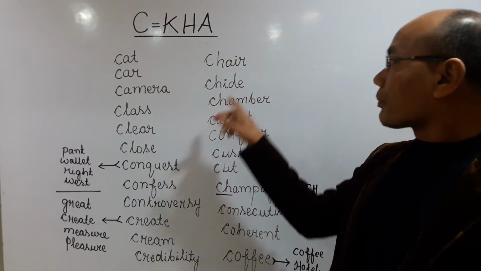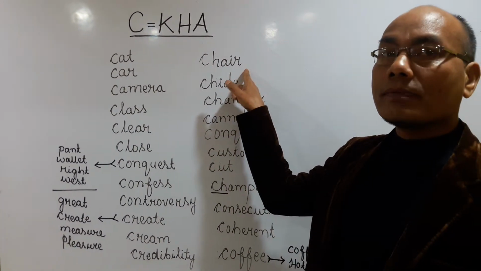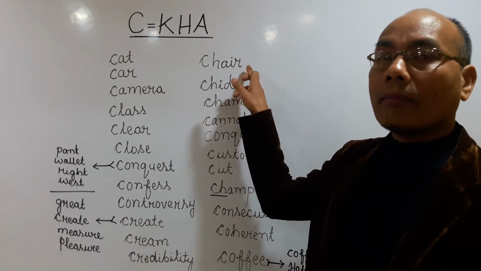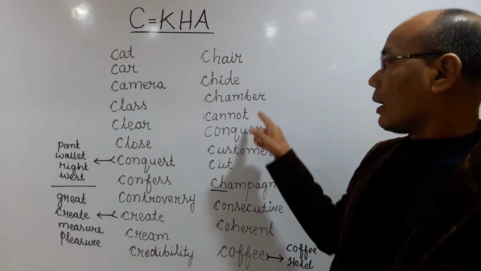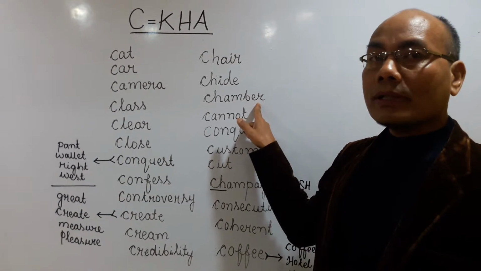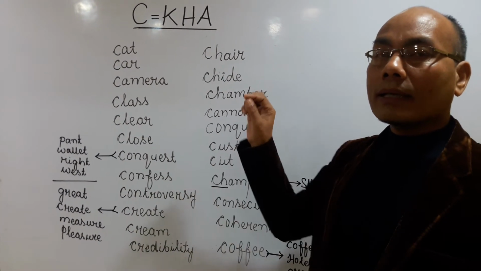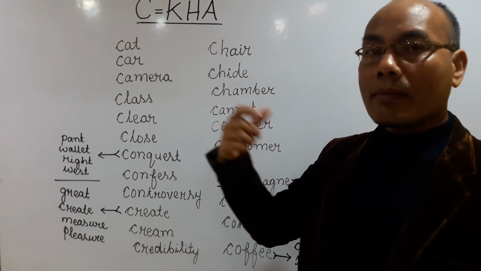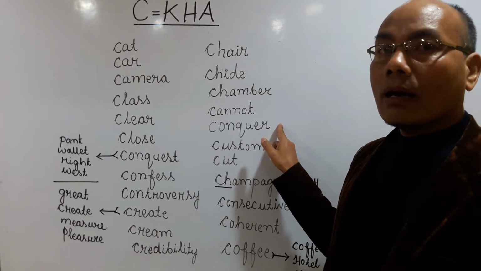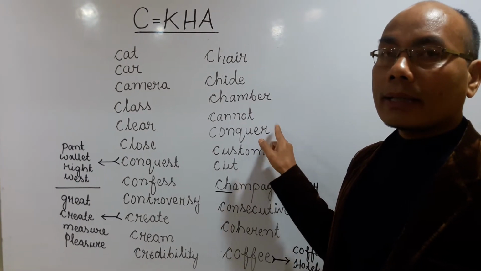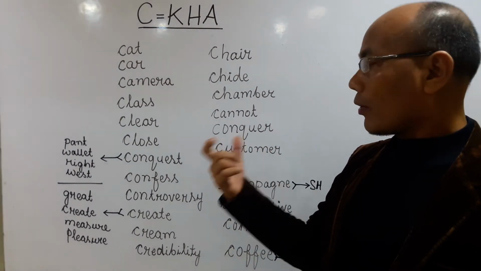In British English, it should be "chair". But in American English, it should be "chair". In British English, it should be "chamber". But in American English, it should be "chamber". In British English, it should be "conquer". But in American English, it should be "conquer".